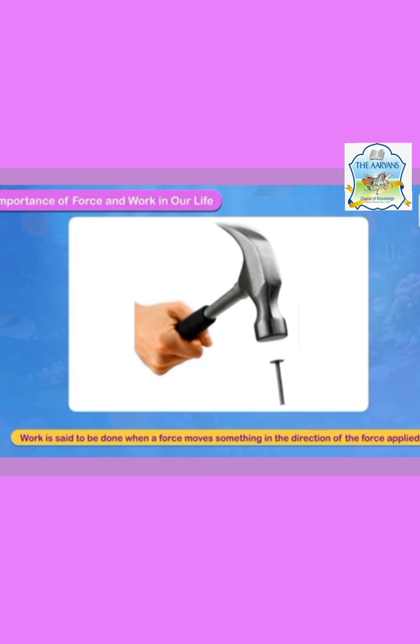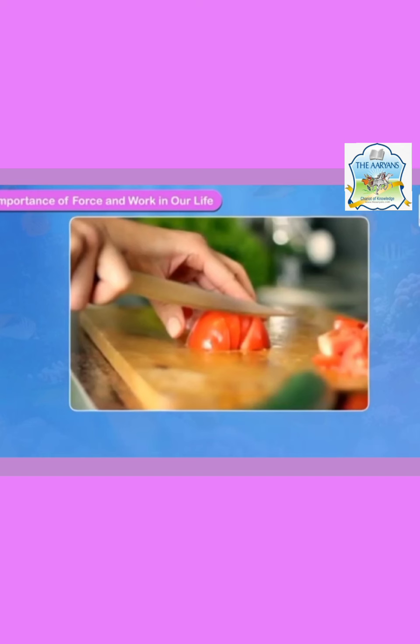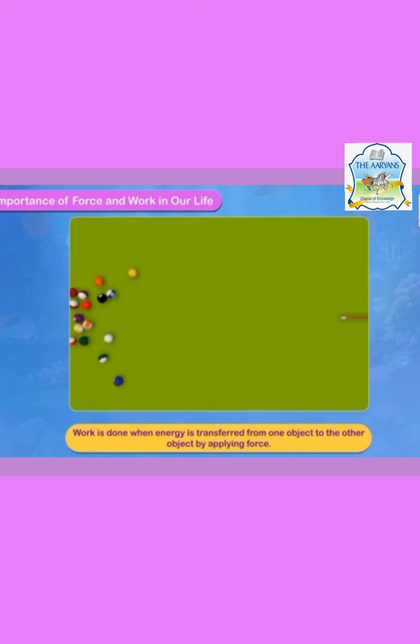But in science, work is said to be done if the force applied on an object results in changing the position of the object. In this picture, we apply force to get our daily chores done. We are applying force here. Again, we are applying force.